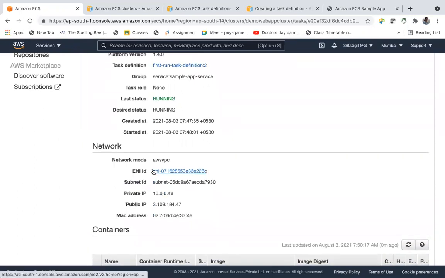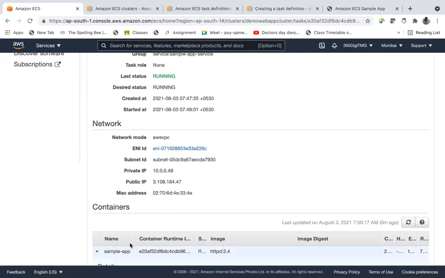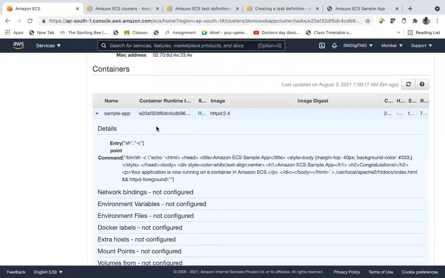Each container will have a separate ENI, Elastic Network Interface. Yeah, here you can see. While creating this sample app, it has all these commands.